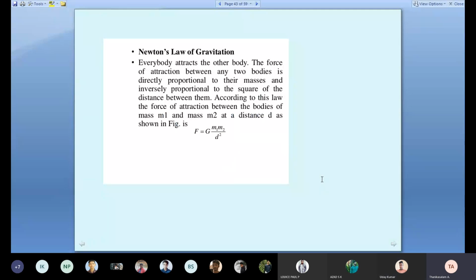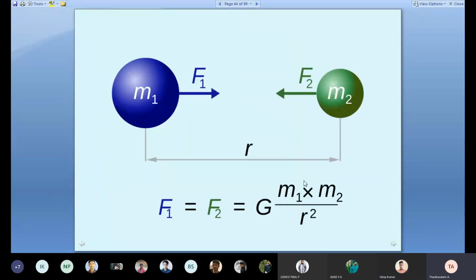Then the law of... okay, we can close. Time is up. This last one, the law of gravitation, you can refer to on your own. Okay.